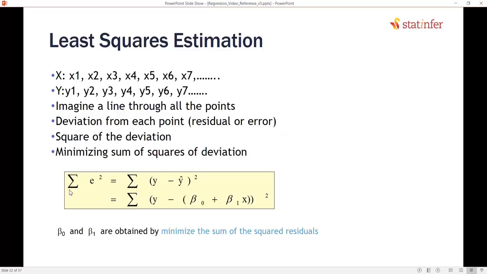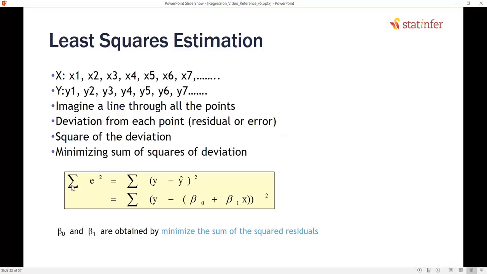So what is the error? It is y actual minus y predicted, where y predicted is nothing but the regression line, beta naught plus beta 1 x, whole square. Using calculus we can minimize this function and find the values of beta naught and beta 1 that minimize it. This is nothing but the sum of squares of error function.